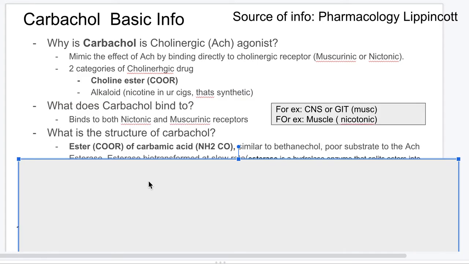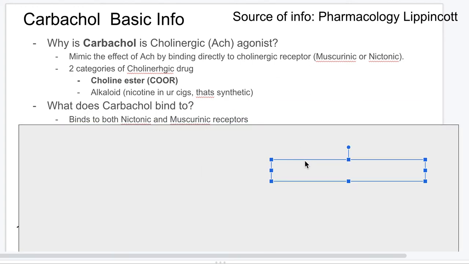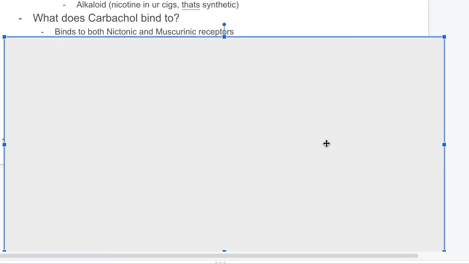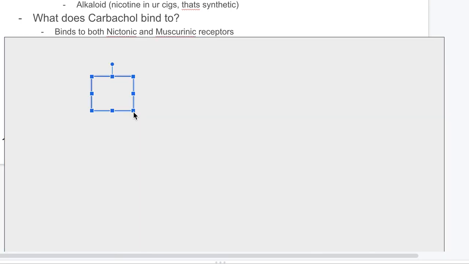Carbachol, what is the functioning? What does Carbachol bind to? It binds to both nicotinic and muscarinic receptors. So what does any of that mean? If I were to draw over here, sorry about this, a preganglion, and I would say, okay, this is a nicotinic receptor of the sympathetic system.